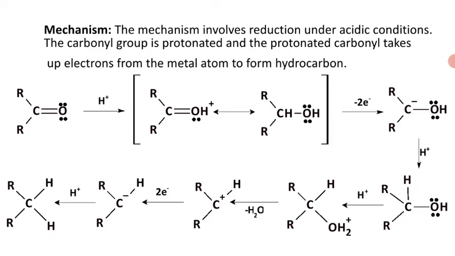So you can see here, in the first step the carbonyl group is protonated. So you get a protonated carbonyl group. This protonated carbonyl takes up the electrons from the metal atom. The metal employed here is zinc metal.